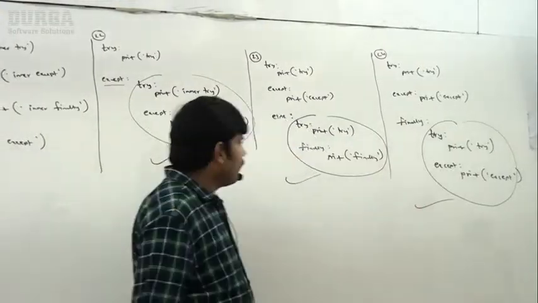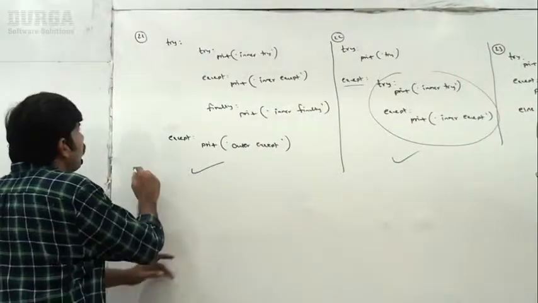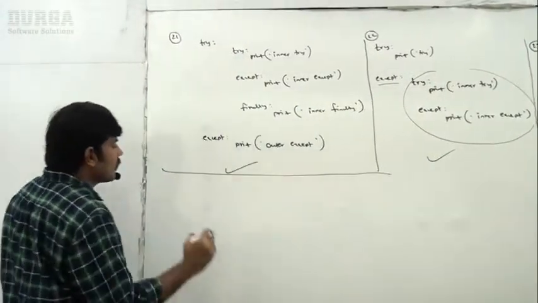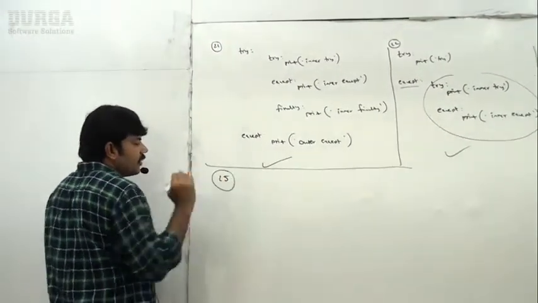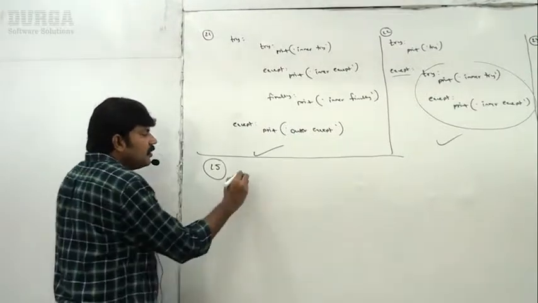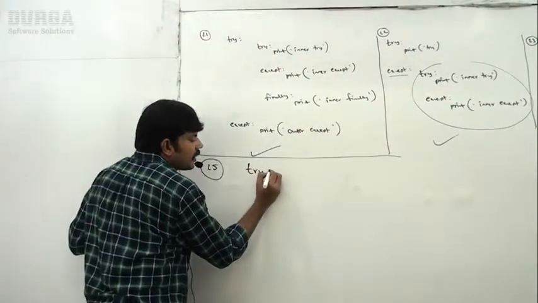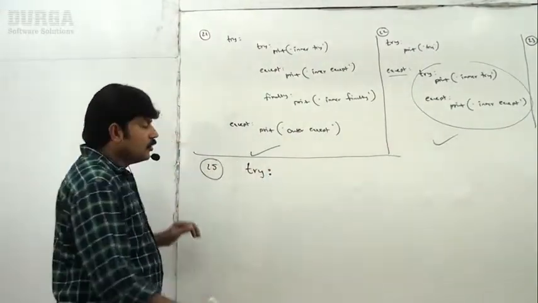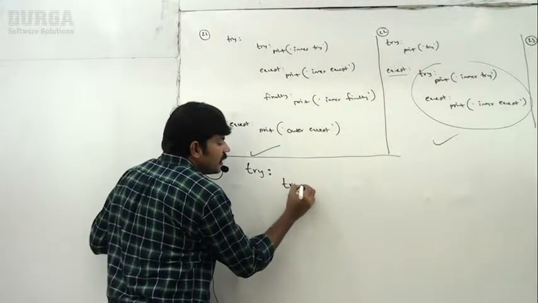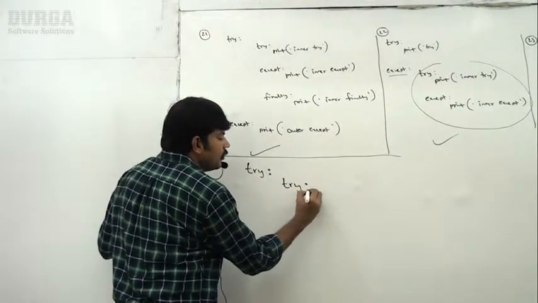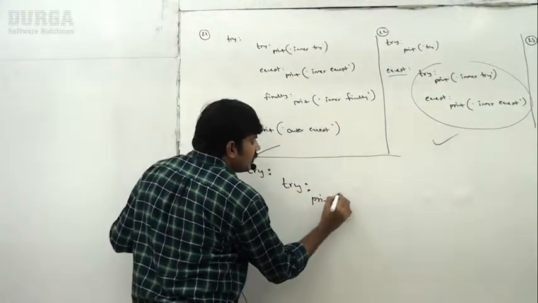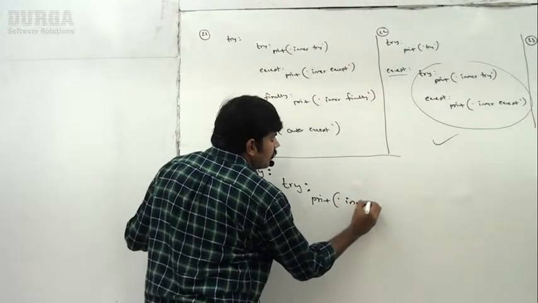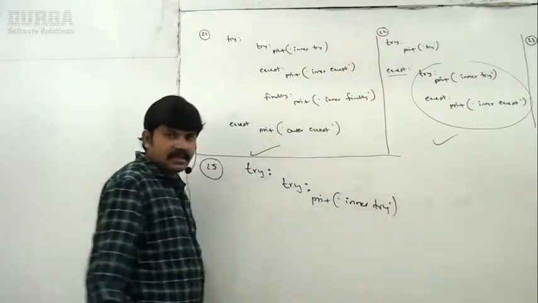Clear, right? Okay. Now one more thing I'm going to talk. Observe very carefully. The 25th combination: I'm taking try, and within that try I'm taking another try, print inner try.